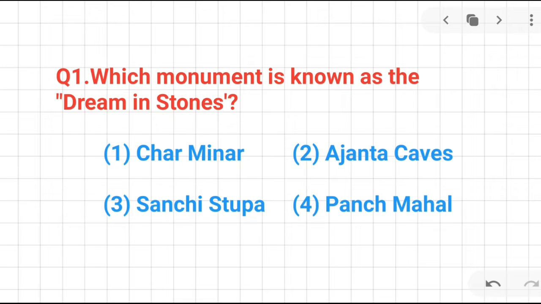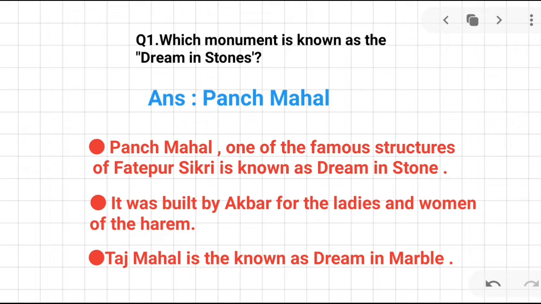Question number 1. Which monument is known as the Dreaming Stone? Options are here: Charminar, Ajanta Caves, Panch Mahal, and Sanchi Stupa. The correct answer is Panch Mahal. Kindly note down that Panch Mahal, one of the famous structures of Fatehpur Sikri, is known as Dreaming Stone. It was built by the Mughal Emperor Akbar for the ladies and women of the harem. And also note down that Taj Mahal is known as Dream in Marble. Okay. A question may come from this point.